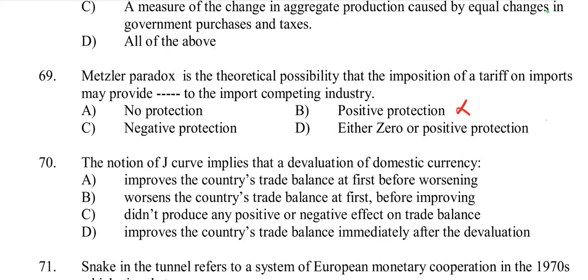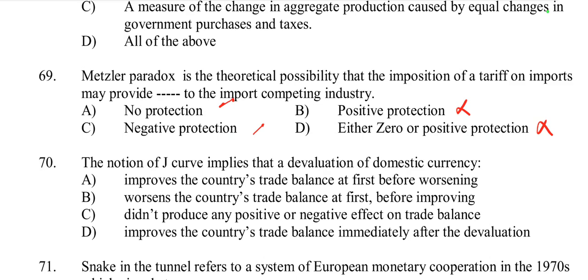It may provide no protection or negative protection. So the Metzler paradox indicates that a tariff on imports might not provide the expected protection to the import competing industry.